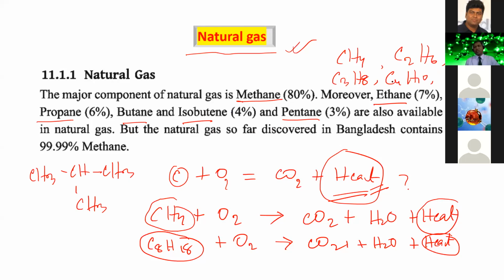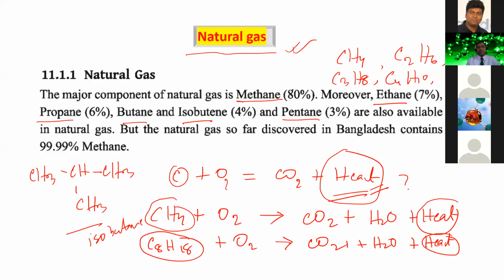So what we see here, natural gas is a mixture of some hydrocarbons, and the composition of natural gas is methane, ethane, propane, butane. This one is called, dear students, isobutane, and this one is pentane. So these are the hydrocarbons present in natural gas.